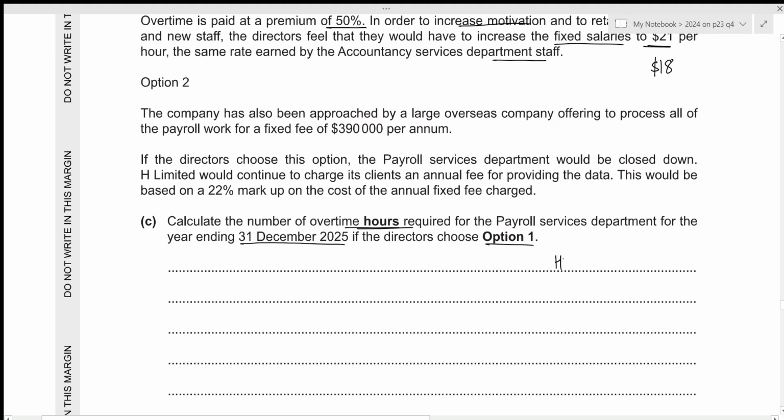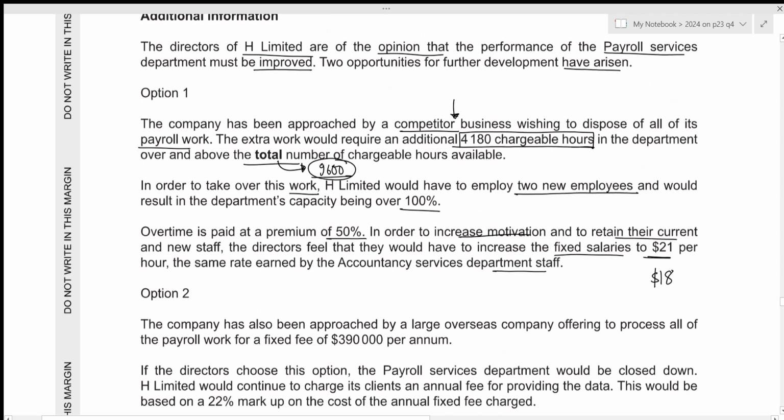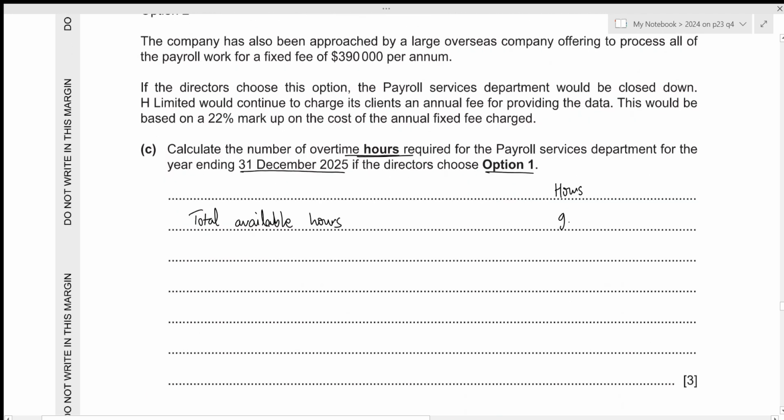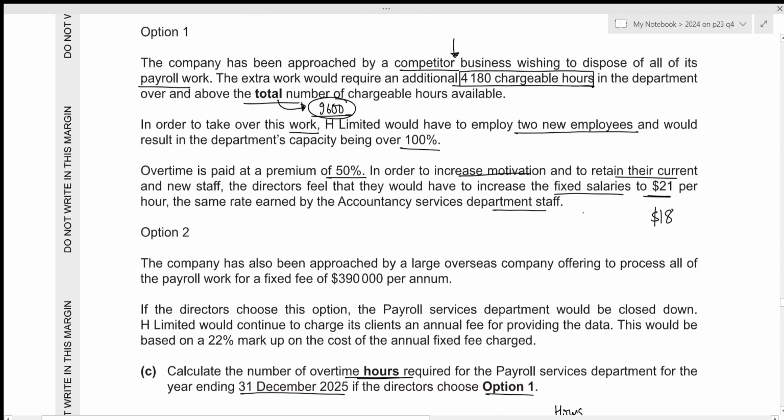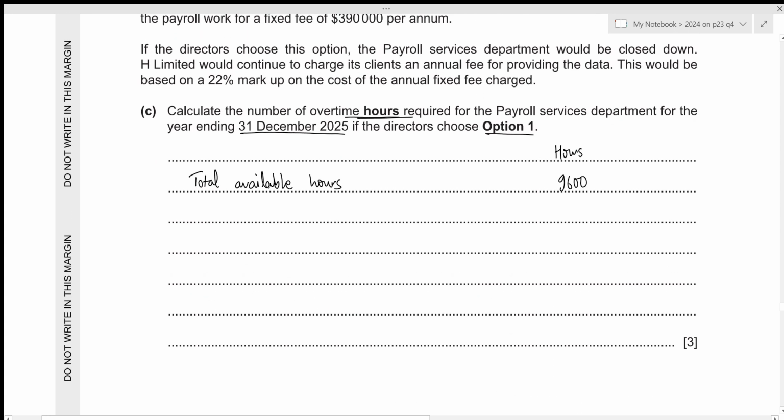So we can start with the total available hours, which we calculated in the very first part, that was 9,600. So above this 9,600 hours, we would need additional 4,180 hours. So we need to add it. 4,180 hours.